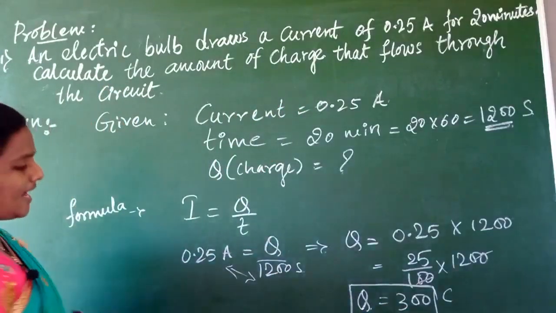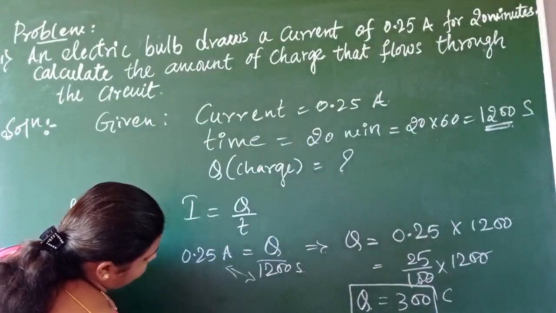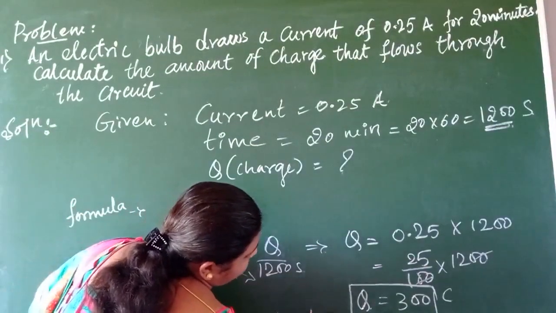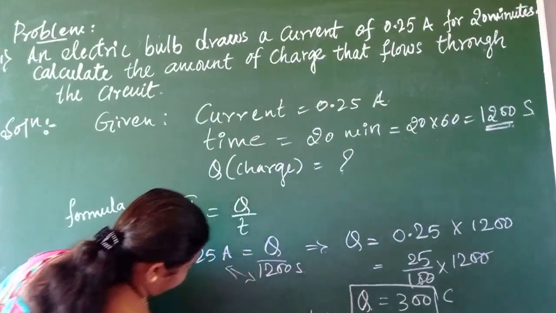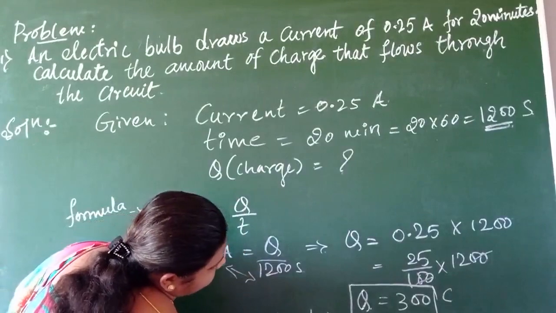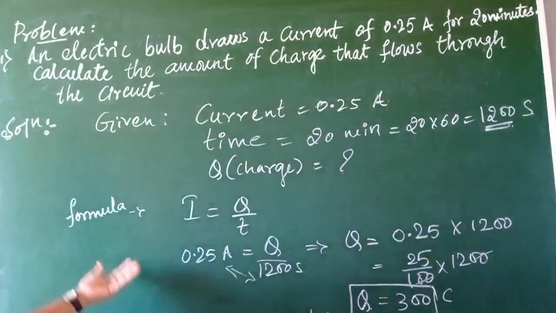You have to write at last: therefore, 300 coulomb is the charge that flows in an electric circuit. Got it, children? Understand?